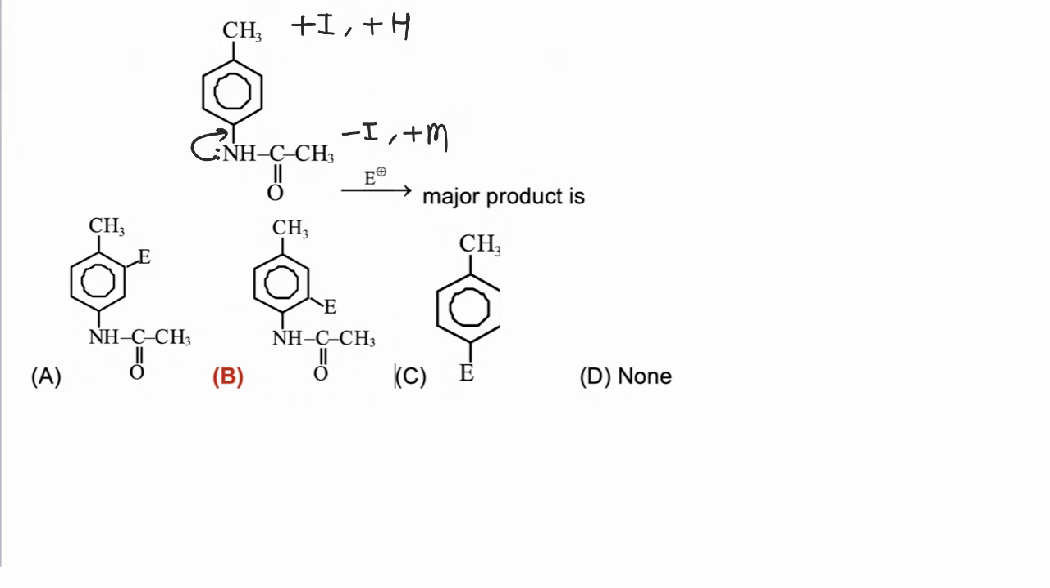Now this methyl will increase electron density at the ortho position of the CH3 group, and amide will increase electron density at the ortho position of the amide group. Since amide is more donating, the electrophile will attack at that position which has maximum electron density. Maximum electron density is present at the ortho position of amide, so the electrophile will attach at the ortho position, and hence the correct answer is B.